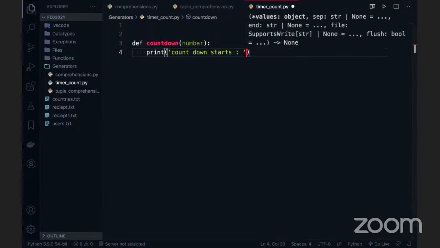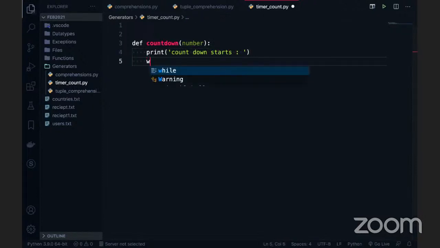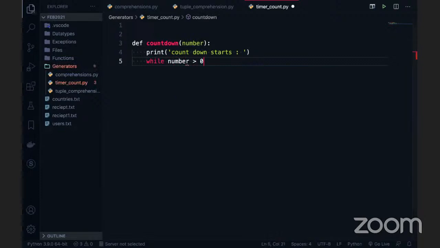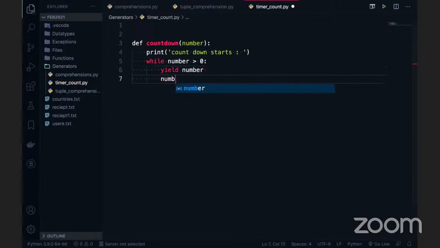Simple coding. After the print statement, I will use a while loop: while number is greater than 0. After that we use the yield, and this number is going to be produced every time. When I print it, the countdown is always like 10, 9, 8, 7, 6, 5, in decreasing order.